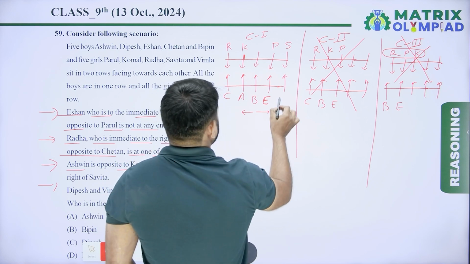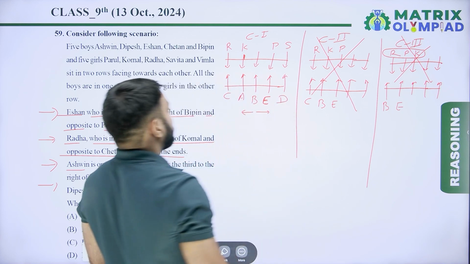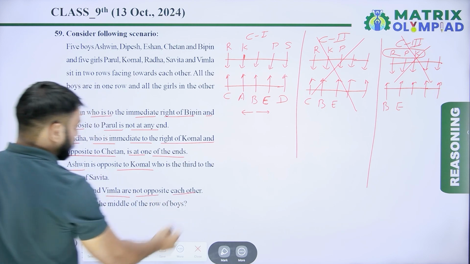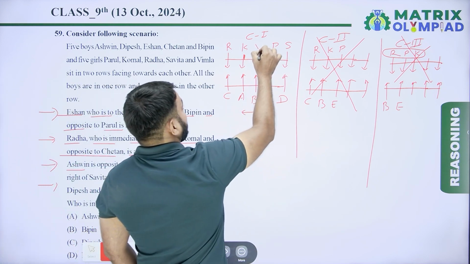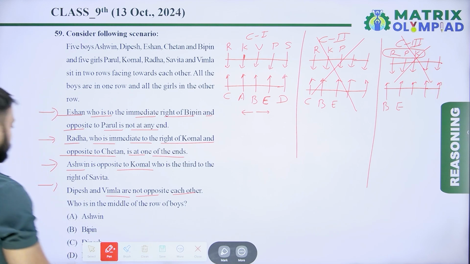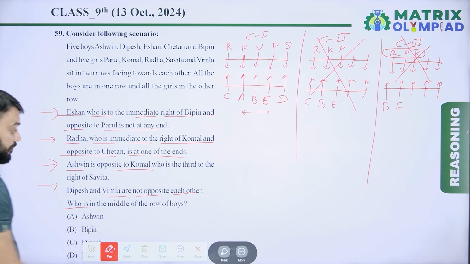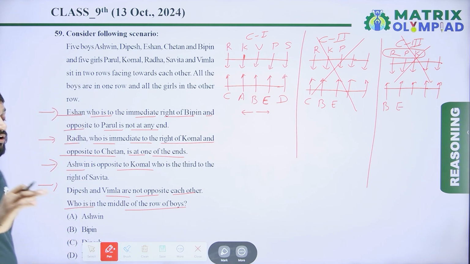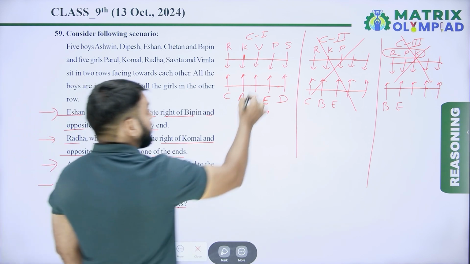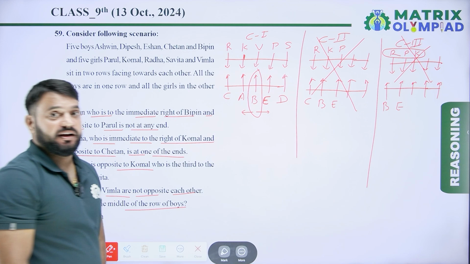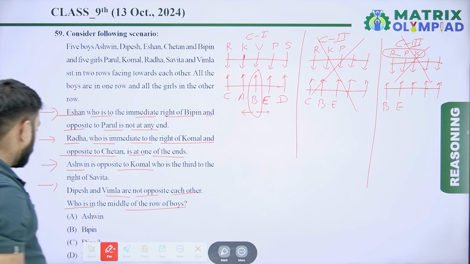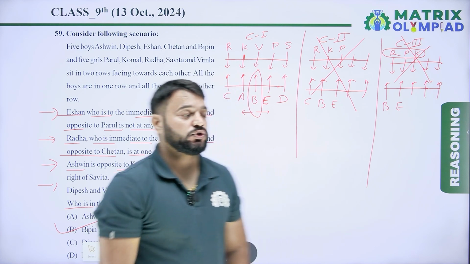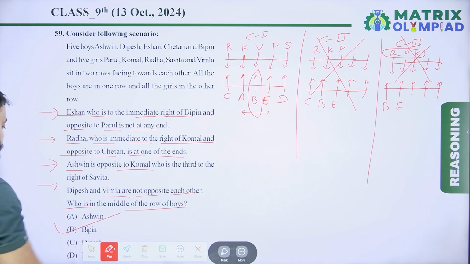One more person. Now here is Dipesh, and Dipesh and Vimla are not opposite to each other. So Vimla is here. Now the question is who is in the middle of the row of boys? Bipin is in the middle of the row. So here Bipin, it means option B is the correct answer of this question.